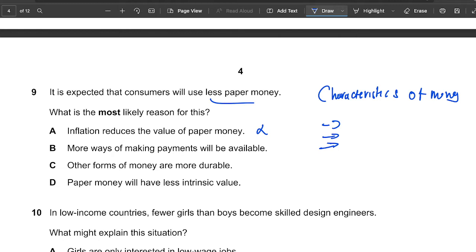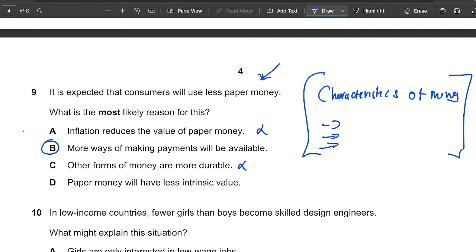So that's wrong. More ways of making payments will be available. Yeah, that's correct. It just makes it easier, right? If there's another payment method that people find easier to use, people will use that. Other forms of money are durable. That's wrong, because it is a characteristic of money, but it wouldn't make people switch from paper money, because when we look at these characteristics, we look at all types of money, meaning paper money is also durable.